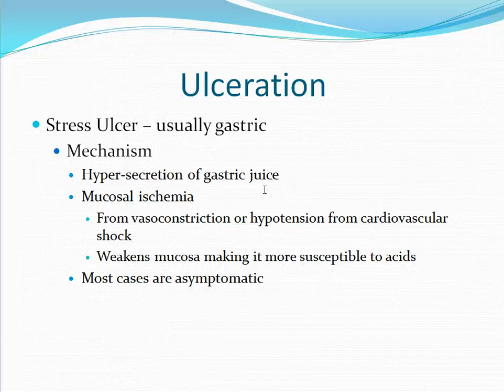The mechanism of developing a stress ulcer involves hypersecretion of gastric juices. This is easy to see how it occurs, especially if the problem is a central nervous system injury. This can result in an increased stimulus to the stomach, causing increased acid production. Another mechanism is mucosal ischemia. This is from vasoconstriction or hypotension due to cardiovascular shock. This weakens the mucosa, and once the mucosa is weak, it becomes more susceptible to the gastric acids. Most cases of stress ulcers are asymptomatic and cause only minor difficulties.